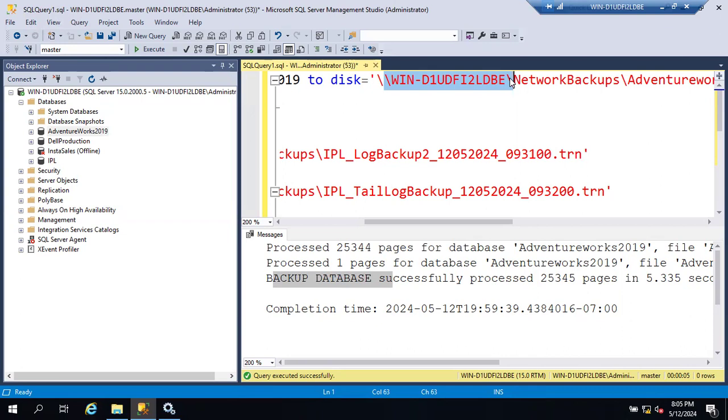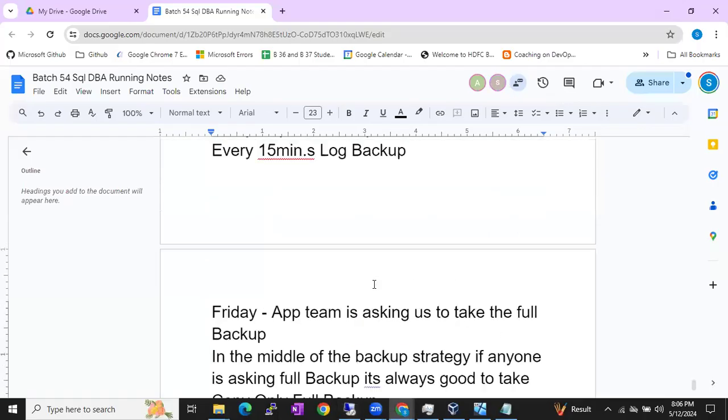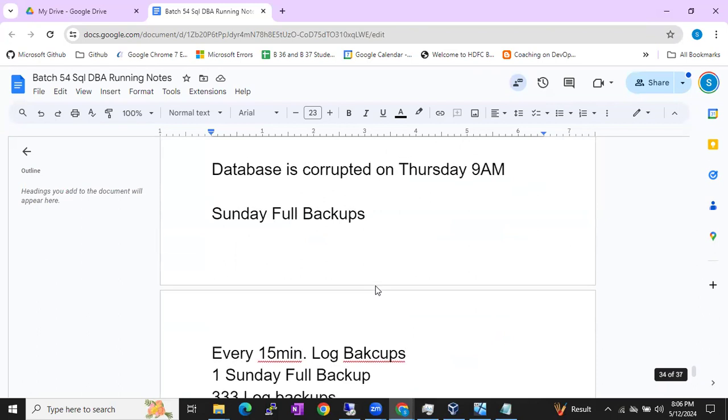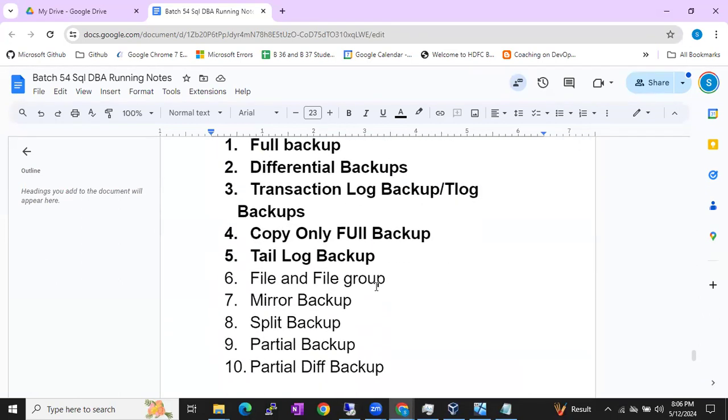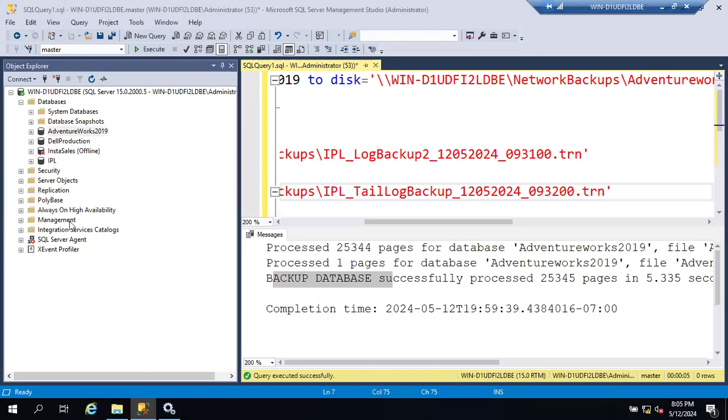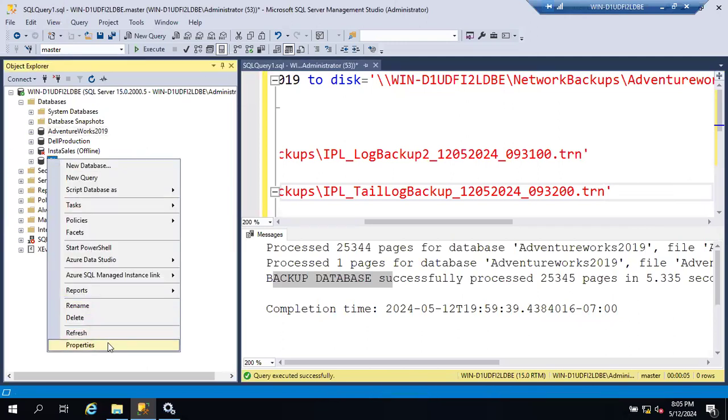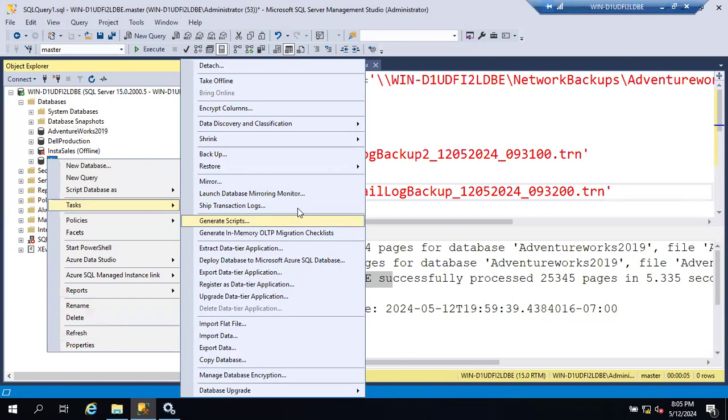Right, chalo. So then let's discuss the other backups quickly. Okay, so we discussed the full, differential, transaction log backup, tail log backup, copy only backup. Okay, file and file group backup. If you want to take backup of a specific file, if you see here in the IPL database, if you go to tasks, backup,